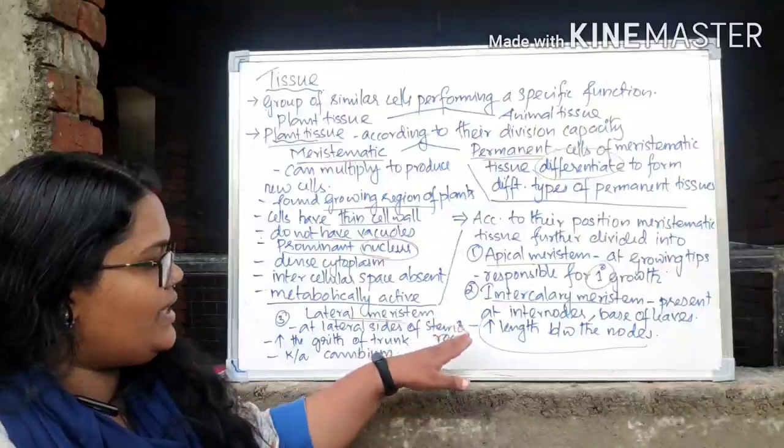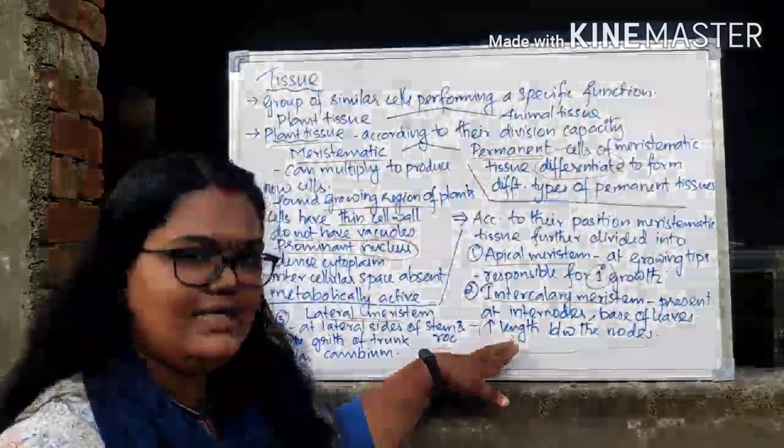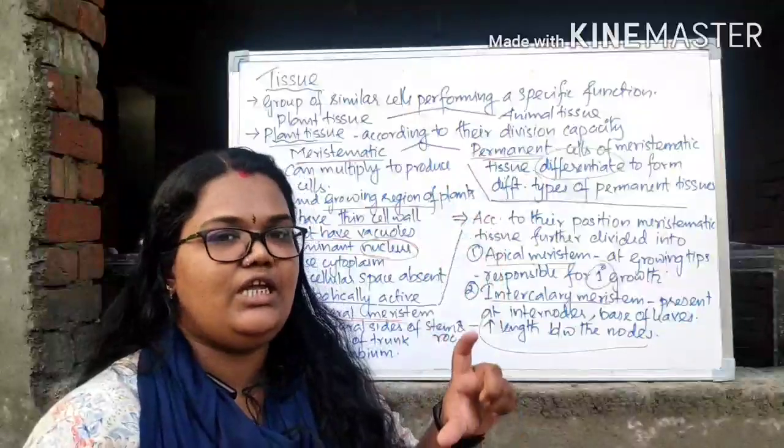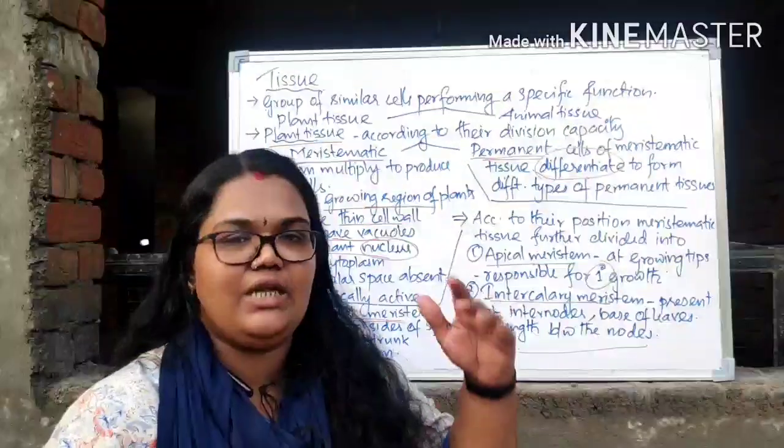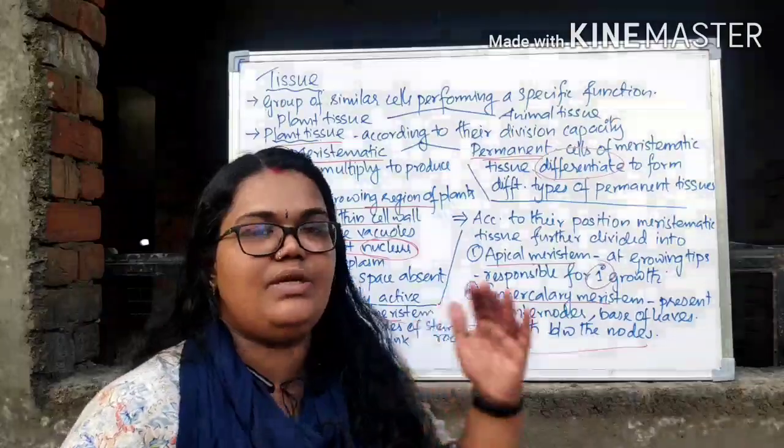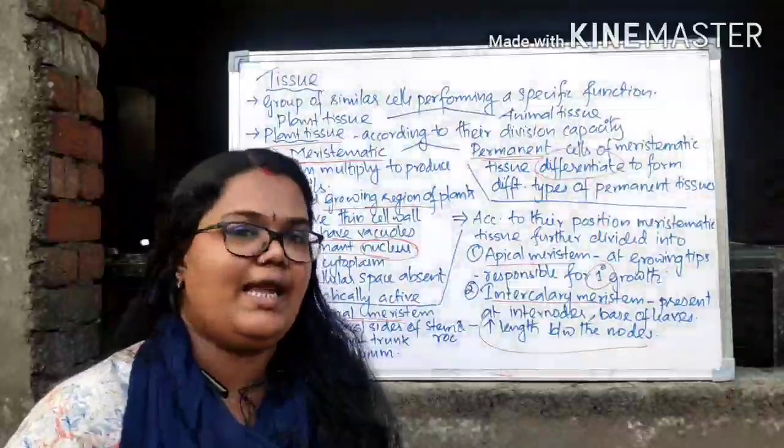That means it is responsible for the increase in length between the nodes, between two leaves, or we can say between the internodes. So length increase in between the nodes, that's the function of intercalary meristem.